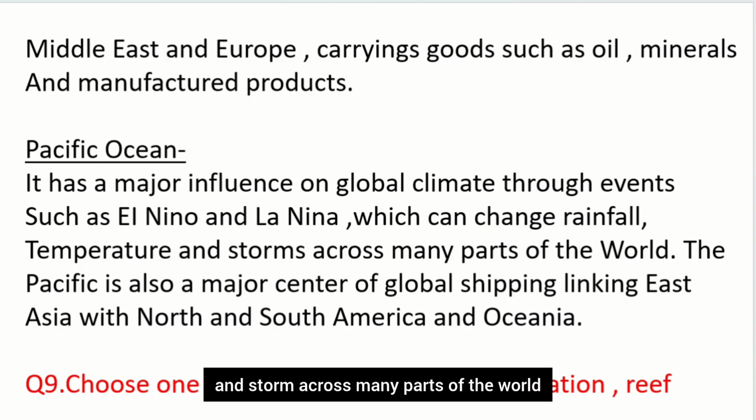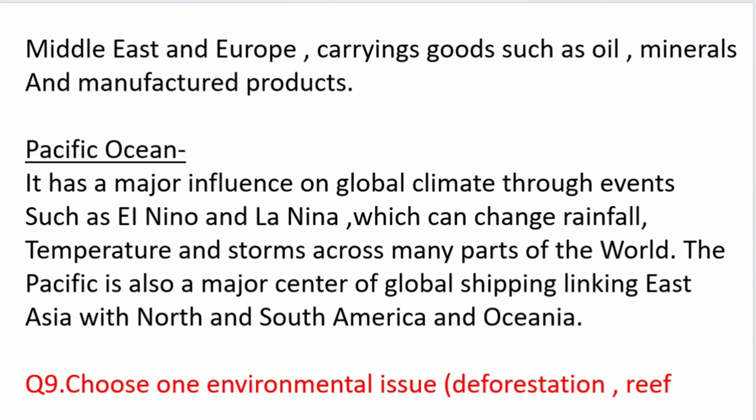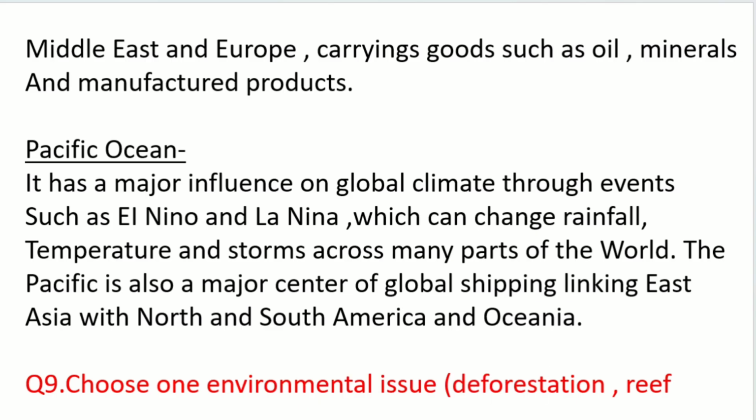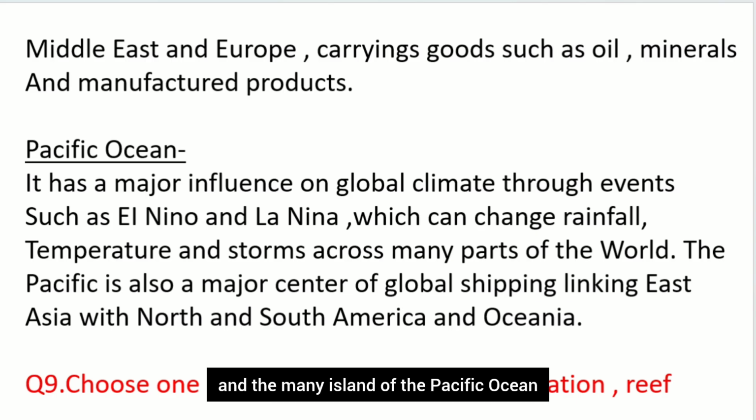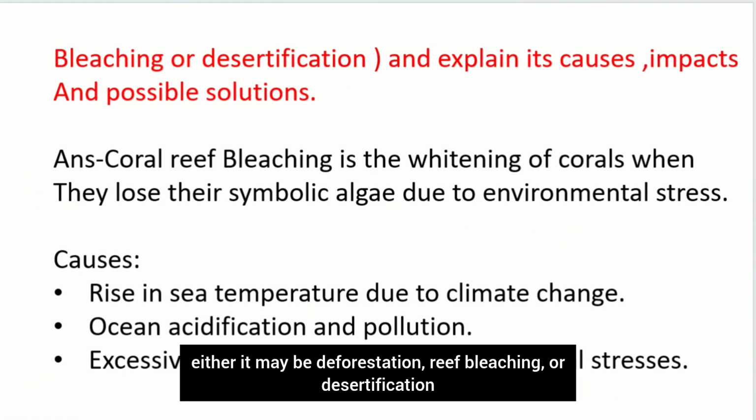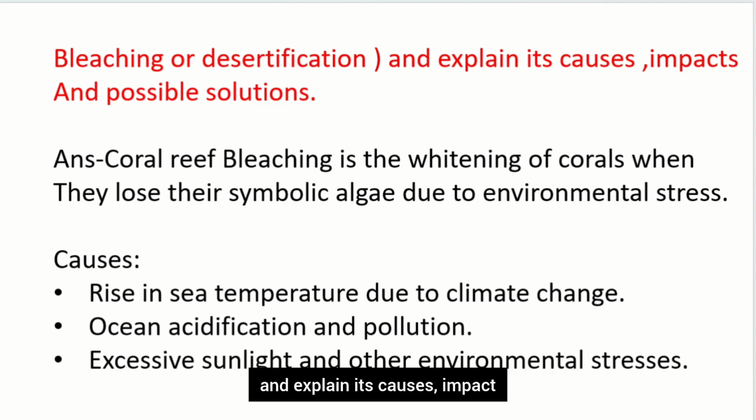So these climatic phases, El Nino and La Nina, can change rainfall, temperature and storms across many parts of the world. The Pacific is also a major center of global shipping linking East Asia with North and South America and Oceania. Again, Oceania is a geographical region consisting of Australia, New Zealand and the many islands of the Pacific Ocean. Question number 9 is: choose one environmental issue, either deforestation, reef bleaching, or desertification, and explain its causes, impact, and possible solution.